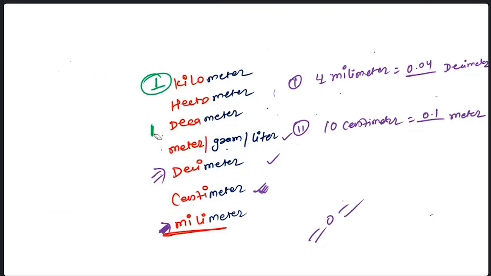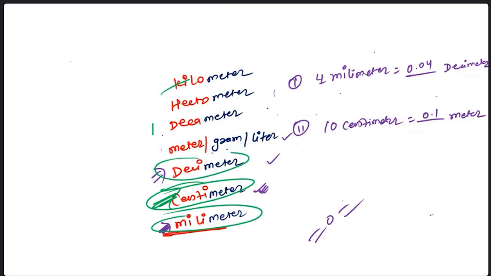Compare with me. If somebody has 1 deca and I have only 1 centi, it means he has something bigger than me. So the top value is always greater than the lower value. It means this centimeter will be greater than millimeter. This decimeter is greater than centimeter.